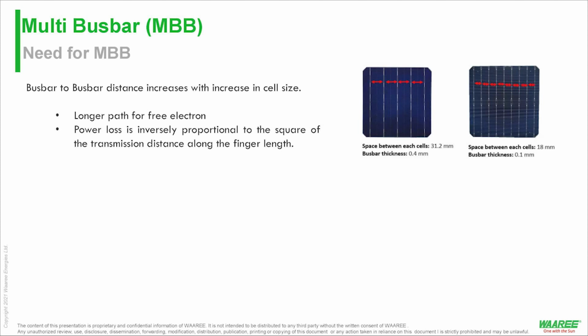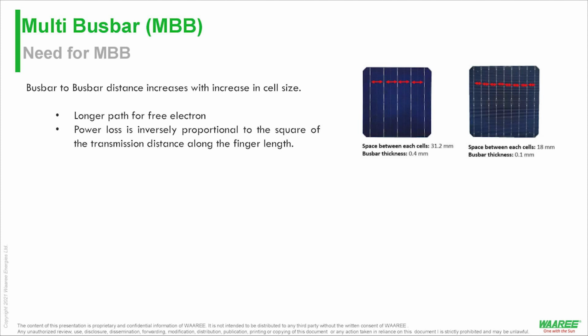Predominantly, if you have a cell of 182 or 210 mm, the generated or excited electron would have to travel a much longer distance before it gets collected. And power, as we know, is I square R. The power losses would increase because if your electron has to travel more distance, it faces more resistance, right? So the power loss is directly proportional to the square of the length of the transmission distance. All in all, the more the distance, the more your power loss, right?